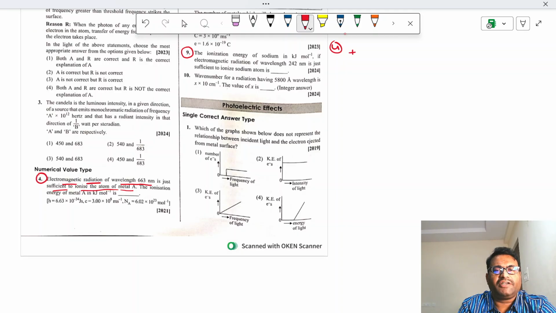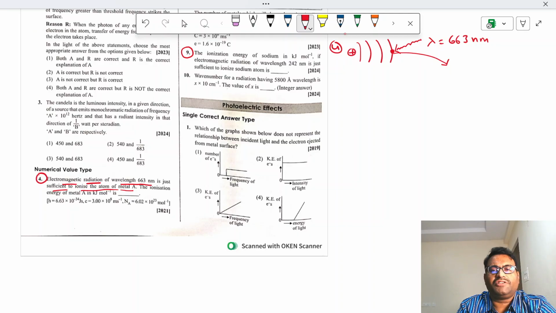So this is an atom, for example. This is one atom. Here is the electron. Let us consider this. This is the valence shell. And electromagnetic radiation of wavelength, some radiation is given to this, whose wavelength is equal to 663 nanometers, so that this electron came out. Came out means it moved into infinite distance. So the ionization energy of the metal A.